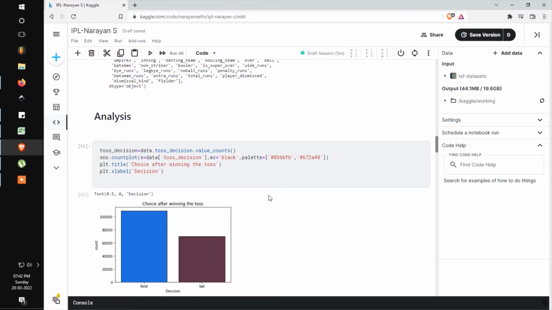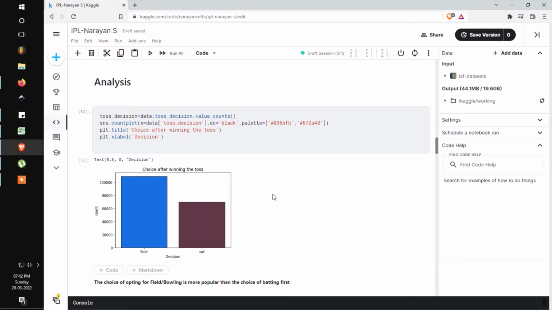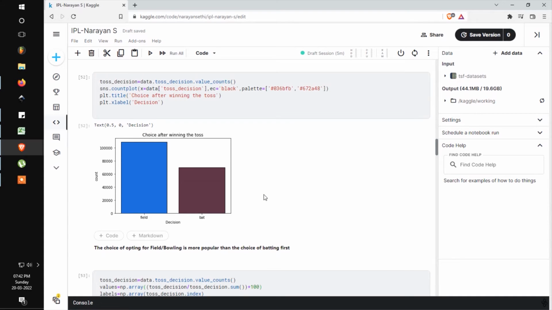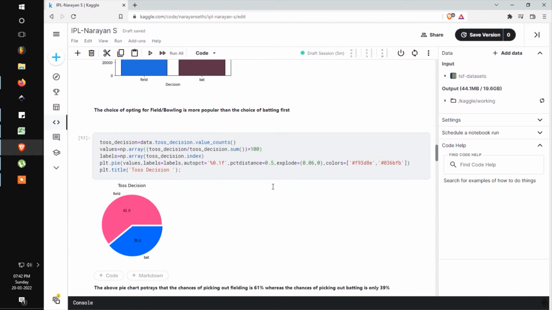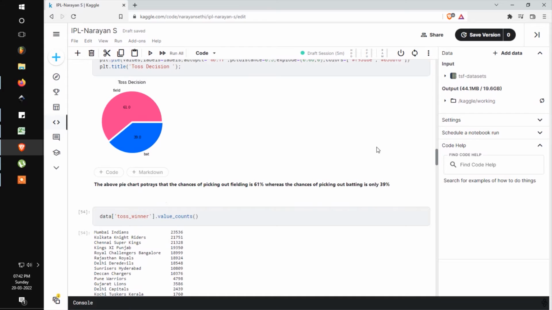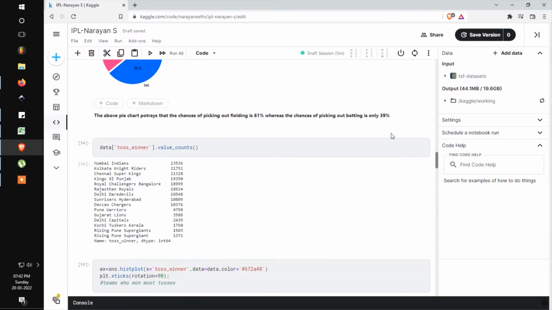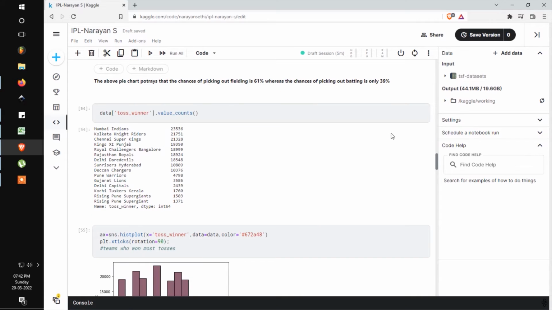I start the analysis with the toss section, since toss is an important point of a game. So I start with the basic decision that most of the teams take after winning the toss, and it turns out most teams opt for fielding, which is a more popular choice than batting first. So 61% of the teams that have won the toss have chosen to field, and 39% of the teams that have won the toss have chosen to bat. The above pie chart portrays the chances of picking field, which is 61%, and the chances of picking batting, which is only 39%.